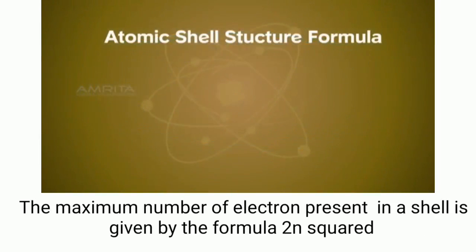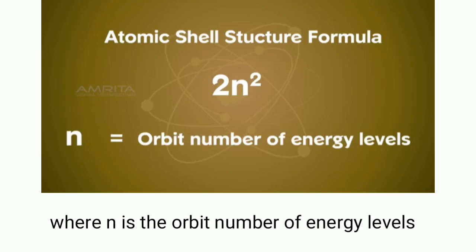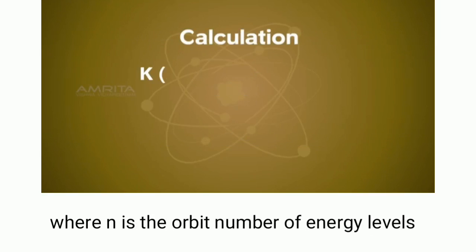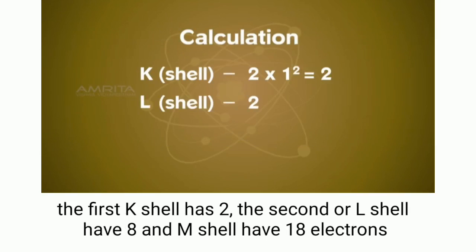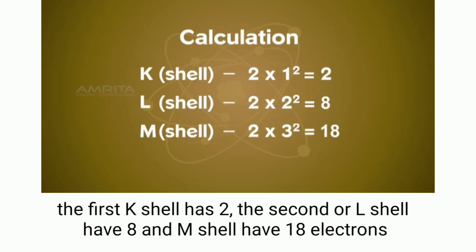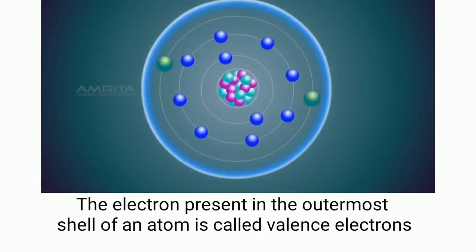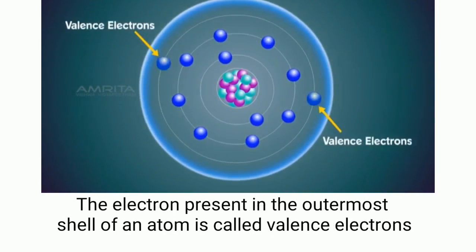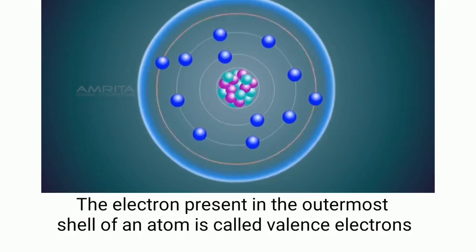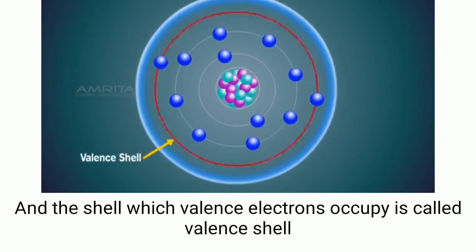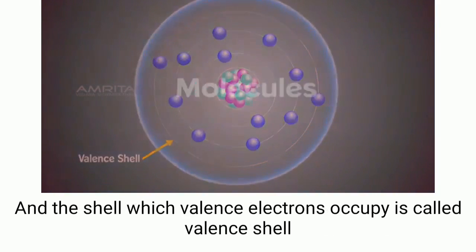The maximum number of electrons present in a shell is given by the formula 2n², where n is the orbit number or energy level. The first, K shell, has 2, the second, or L shell, has 8, and the M shell has 18 electrons. The electrons present in the outermost shell of an atom are called valence electrons, and the shell which valence electrons occupy is called the valence shell.